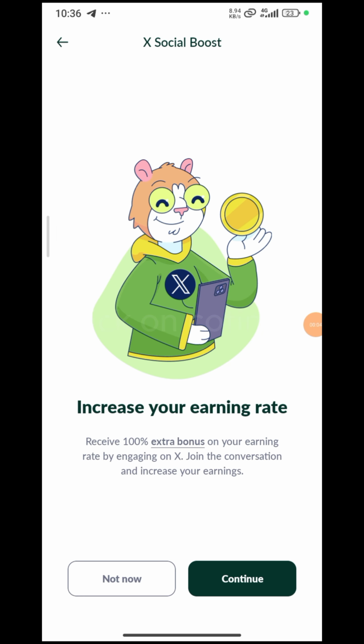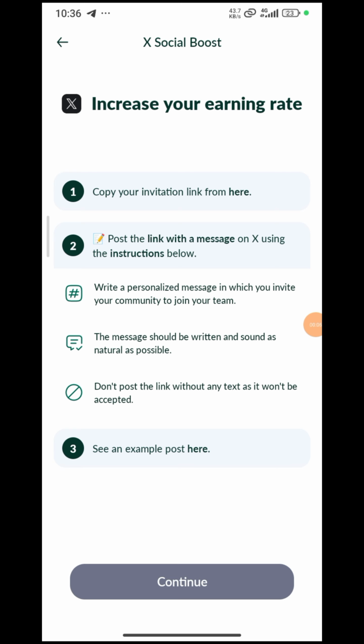Click on Continue. Number 1. Copy the text in the description box. Then click on number 1 to copy the caption. Carefully go to your X and create a post using those two texts.